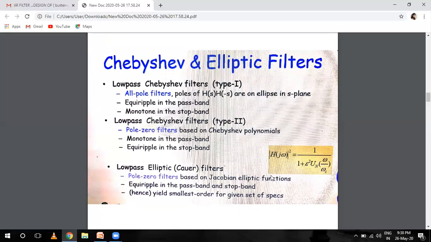Basically, the Chebyshev filter has some key features and key points. That is roll-off, ripple, cutoff frequency, and its filter name.